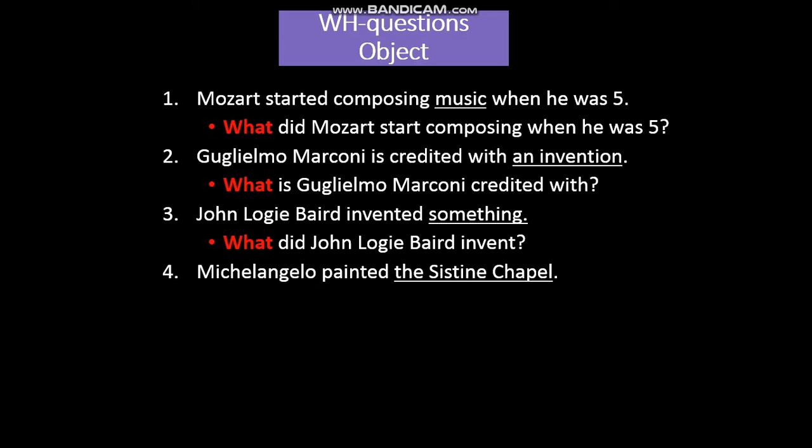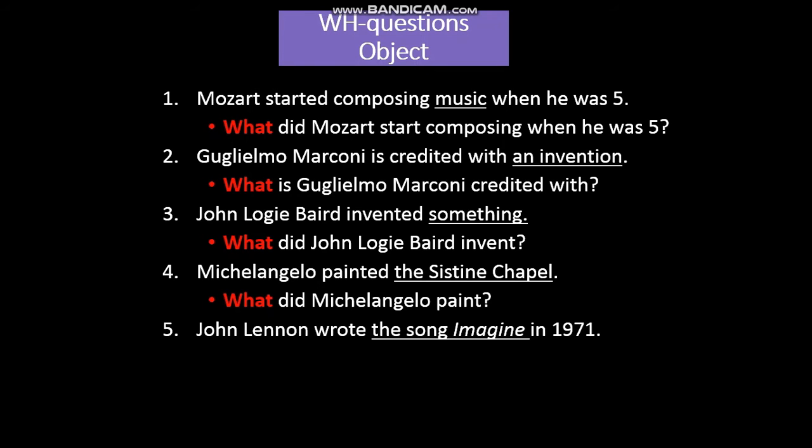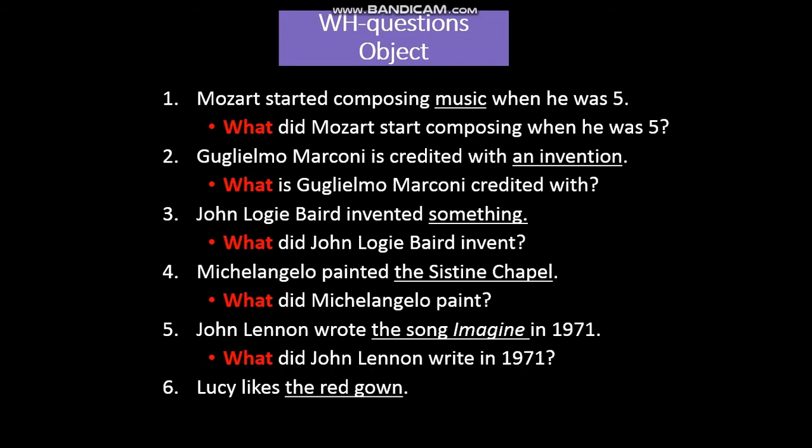Michelangelo painted the Sistine Chapel. The Sistine Chapel is an object. So you use what. And you need an auxiliary. What did Michelangelo paint? John Lennon wrote the song Imagine in 1971. The song Imagine is the object, so you use what. What did John Lennon write in 1971? Lucy likes the red gown. What does Lucy like? Or which gown does Lucy like?